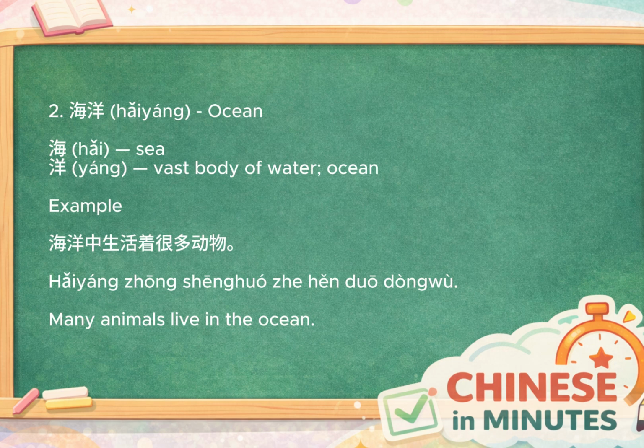Compared with 海, which can refer to the sea in general, 海洋 is often used when talking about the Earth's oceans, marine life, environmental protection, or scientific topics. Here's an example. 海洋中生活着很多动物. It means many animals live in the ocean. You'll often hear this word in documentaries, news reports, and conversations about nature. It's also very common in school textbooks and everyday discussions about the environment.